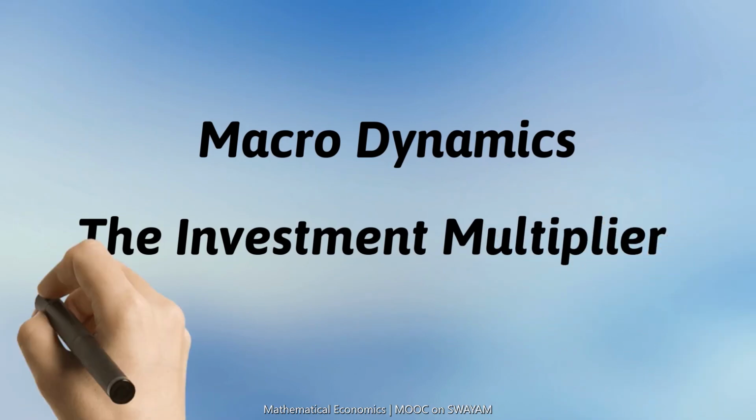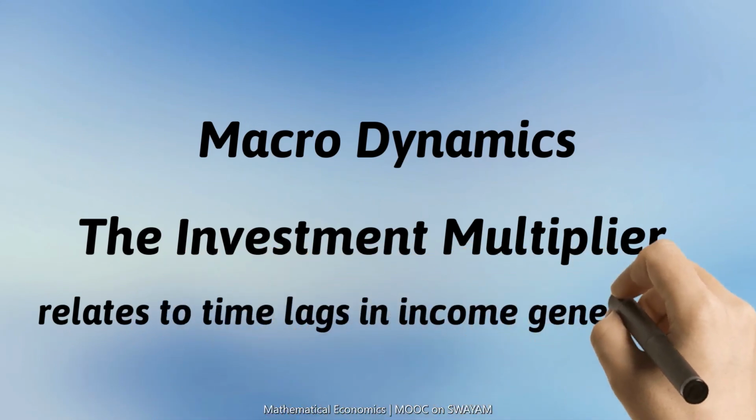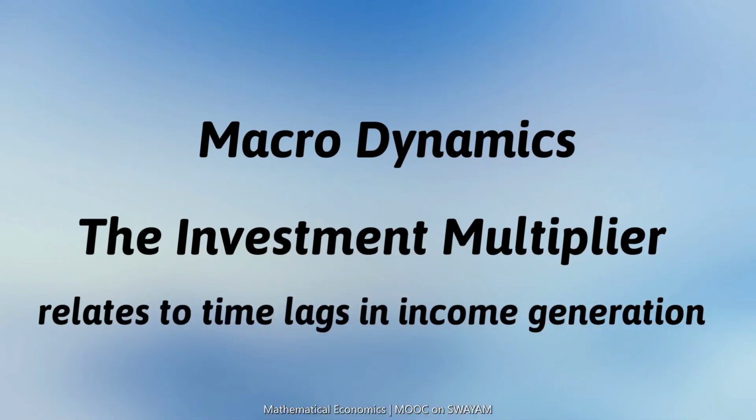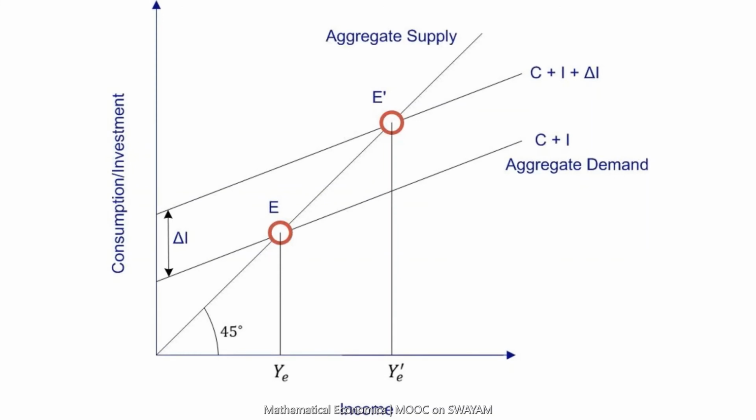It relates to the time lags in the process of income generation. This figure shows the dynamic multiplier. The multiplier tells us that a change in investment has a more than proportionate positive impact on the income generation. This change is not instantaneous but is a gradual process.